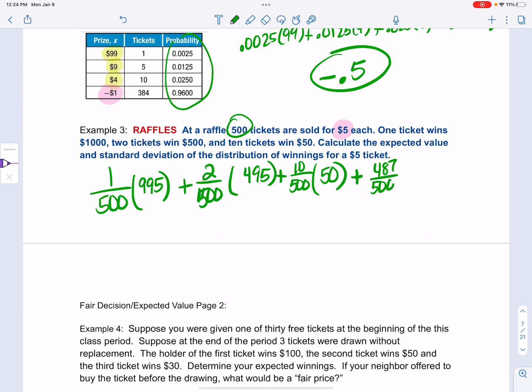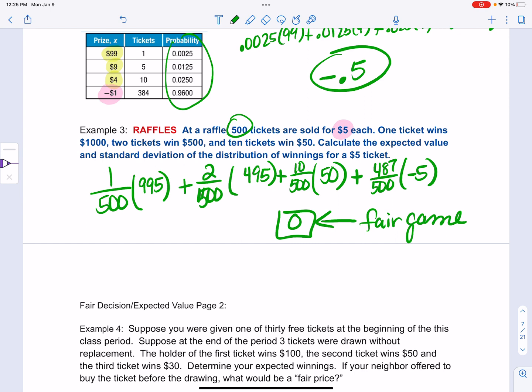487 tickets lose, so that's a -5. I would type that in my calculator, and when you're done, you get 0. What this 0 means is this is what's considered a fair game, because there's no winners and no losers.